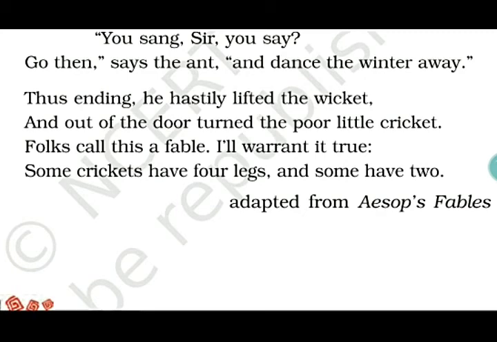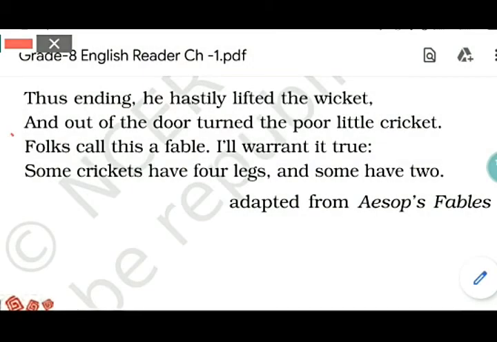And folks call this a fable. In the line, fable, I warrant, Aesop, who wrote it, is saying, I warrant it's true: some crickets have four legs and some have two, meaning people have two legs. So it is sometimes true with us also. That is what the poem is about.